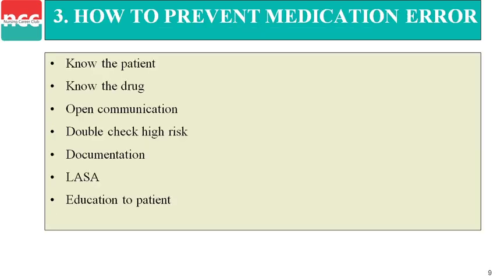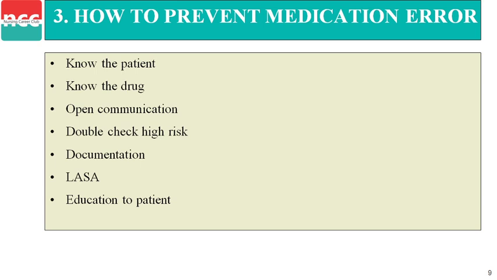Next, how to prevent medication error. There are certain points to prevent medication error. First one is know the patient. We have to know the patient accurately. Next, know the drug. We have to know the drug, its mechanism of action, the dosage, the route and the action of the drug.